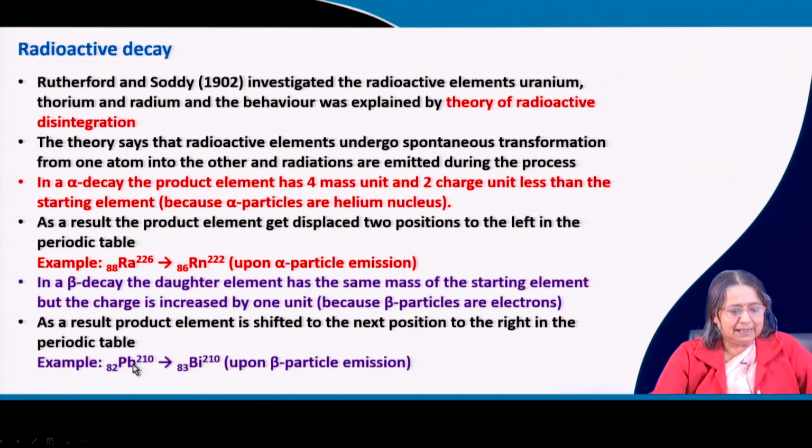What we see here is that lead is the parent element. It has atomic mass 210 and atomic number 82. When one beta particle is emitted, the atomic number becomes plus 1, so 83, and the mass remains the same because the electron has no mass. The mass will be the same, but the atomic number will be increased by 1.